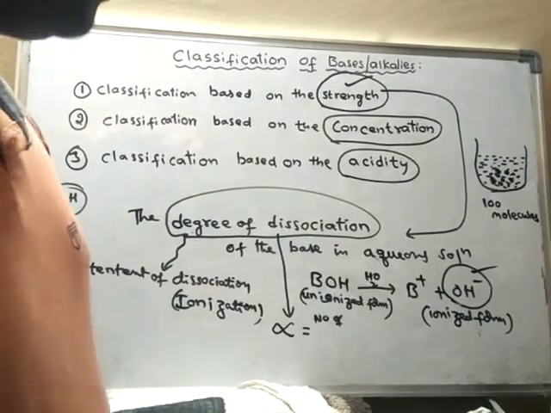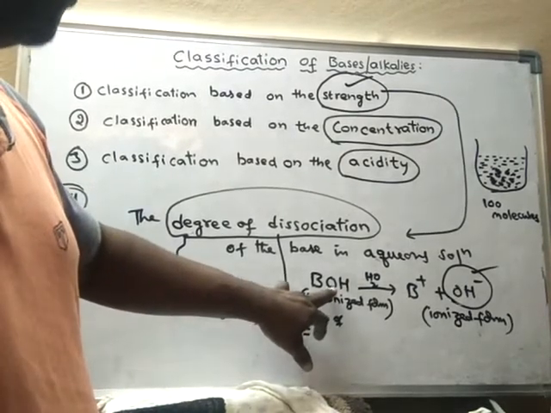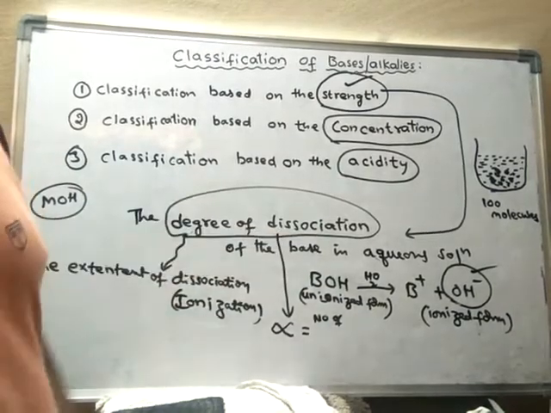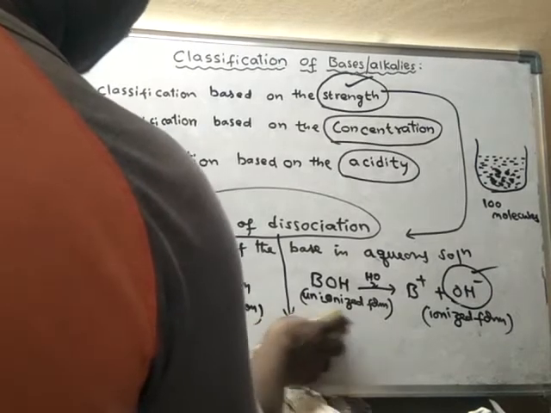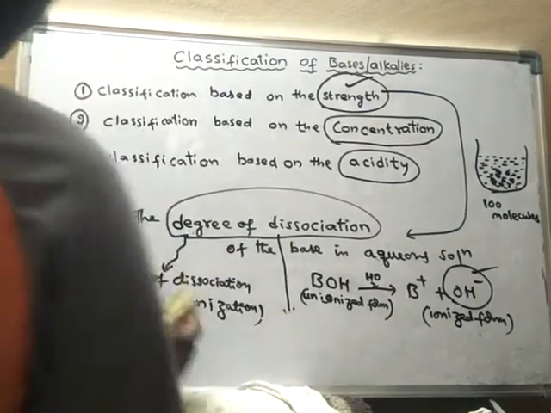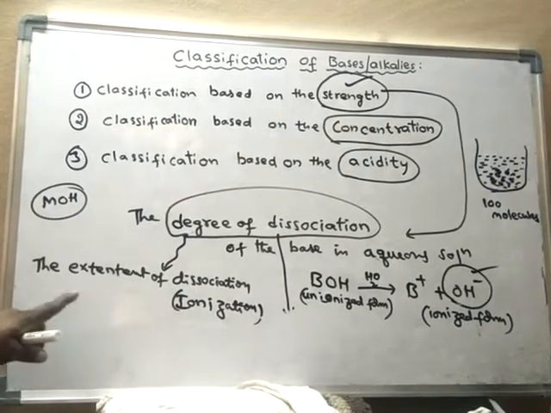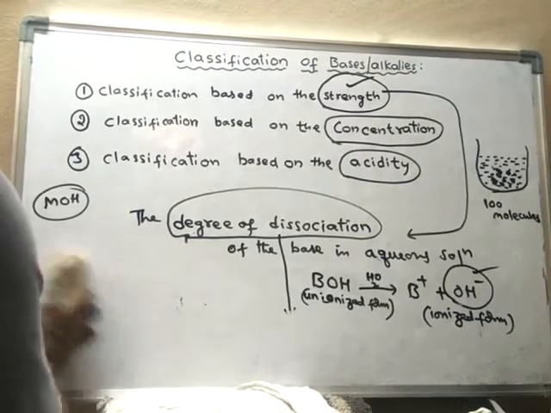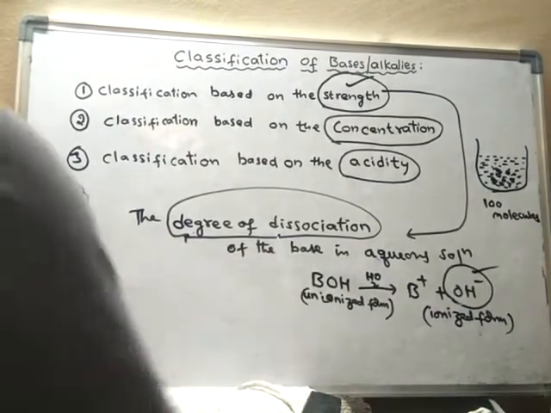So based on the nature of the alkali, we can find the degree of dissociation of that alkali. How to write the degree of dissociation? What is the formula of degree of dissociation? Degree of dissociation is also called the extent of dissociation or extent of ionization. So now we will learn the formula used to find the degree of dissociation.